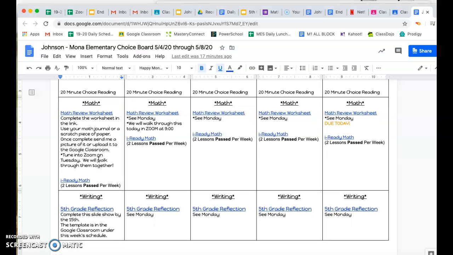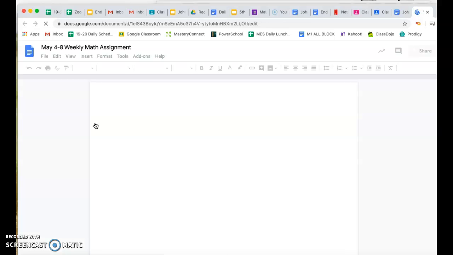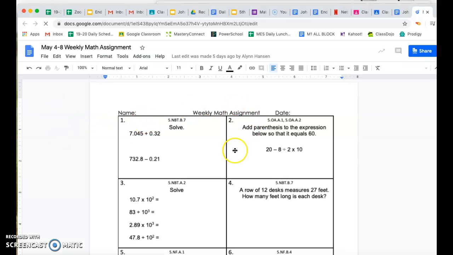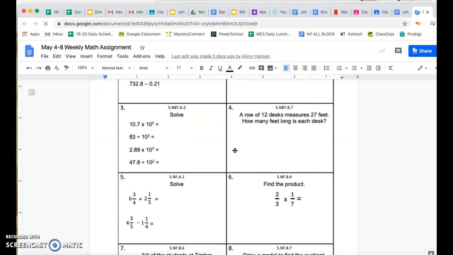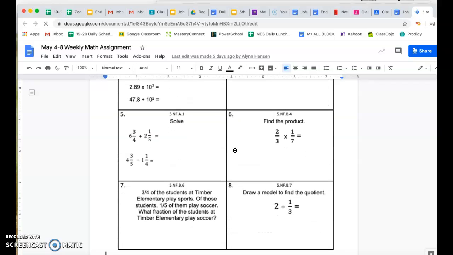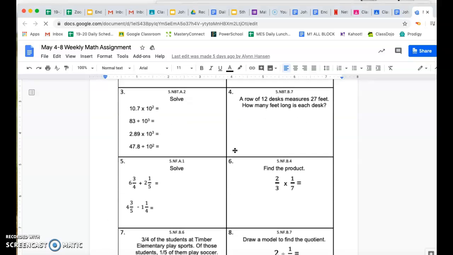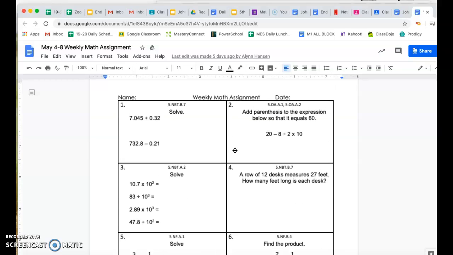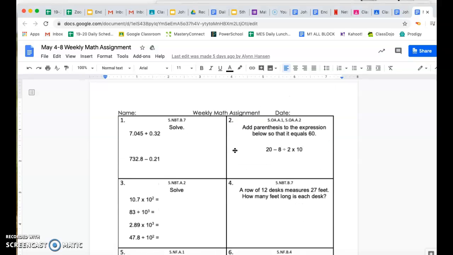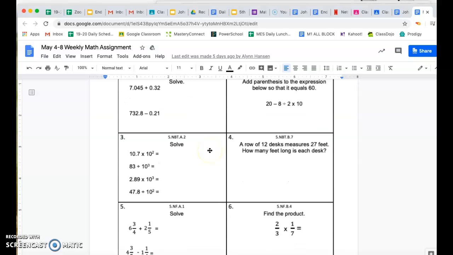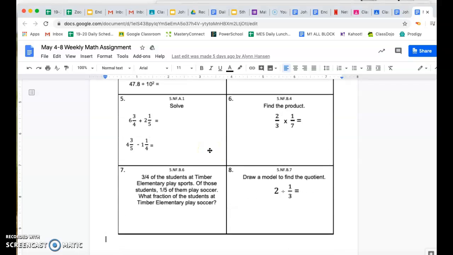As far as math goes this week, we're going to do a math review worksheet. It's not a Google form this time, it's a worksheet. So you'll just click right on that, it'll bring you here, and it's going to have you solve these problems. Now, you're going to want to write these in your math journal or a scratch piece of paper, and then when you're finished, email me, take a picture of it and email it to me, or upload it to Google Classroom. That way I can see that you're doing it and answer any questions that you have.